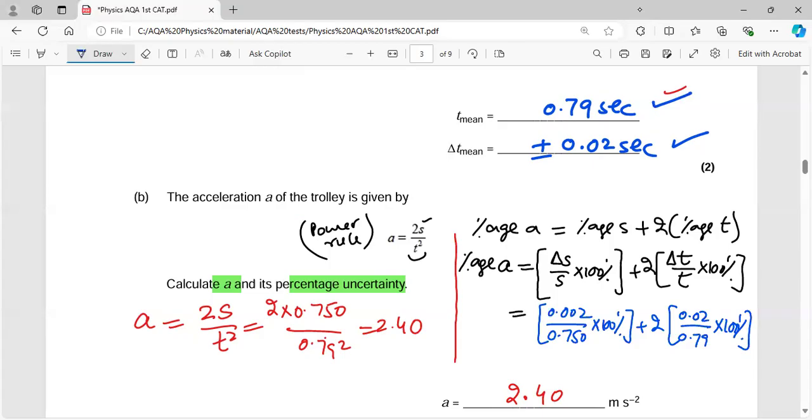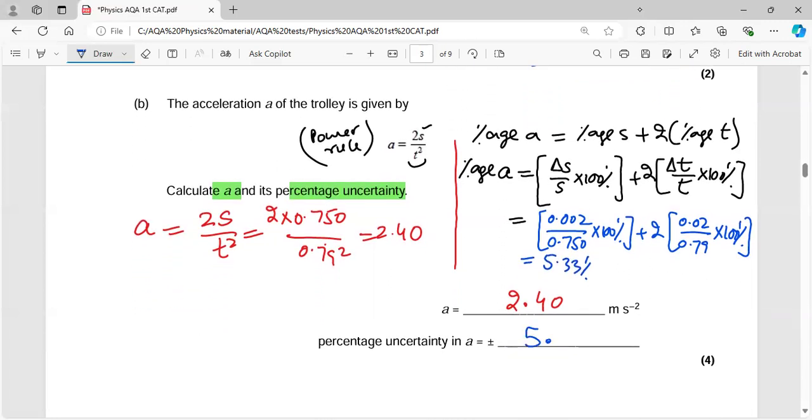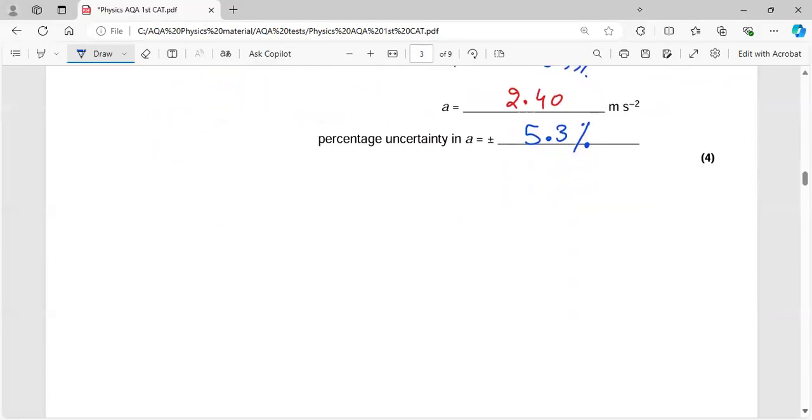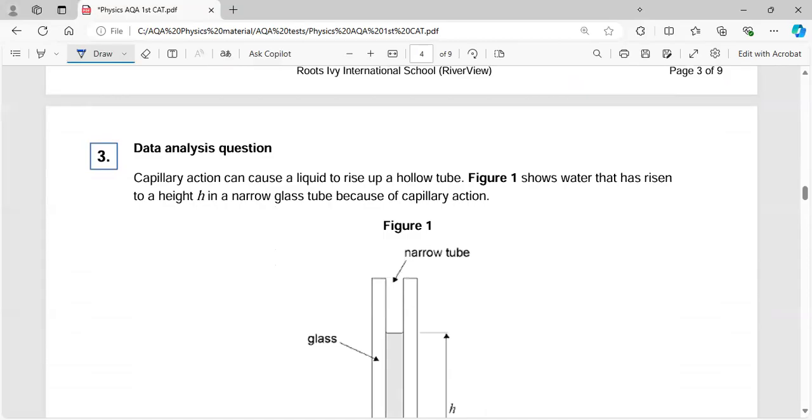So if we look, the answer comes out to be 5.33%. So this is 5.33%. So we can write here 5.3%. Okay, moving forward to the next question, which is the data analysis question.